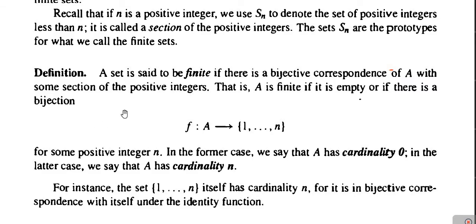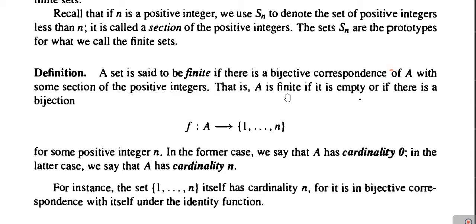Before going to the definition of infinite set, first of all we will revise what we have studied in the last article, especially the definition of the finite set. We defined the finite set as follows: a set is said to be finite if there is a bijective correspondence, meaning a 1-1 and onto mapping, of the set A with some section of the set of positive integers.